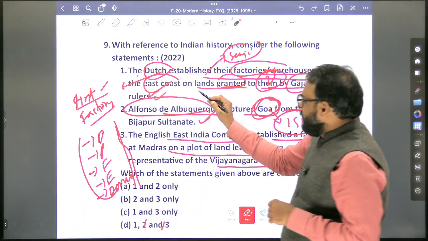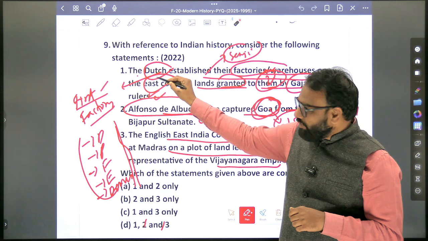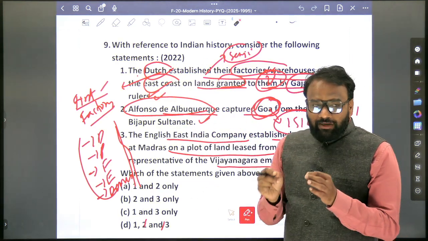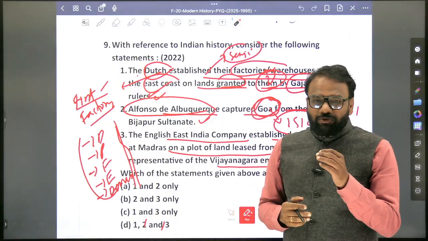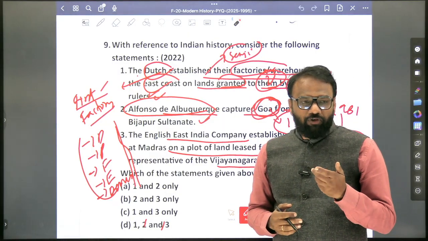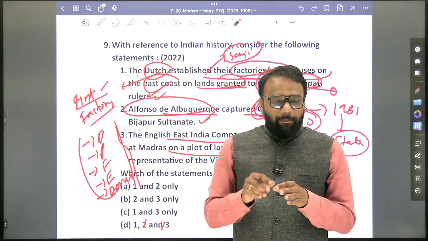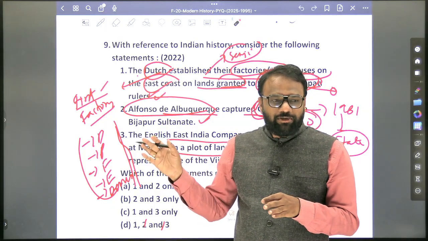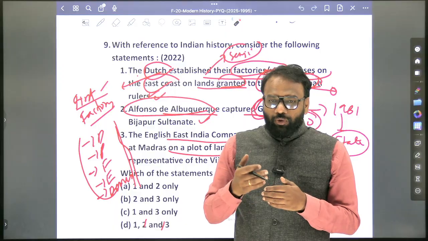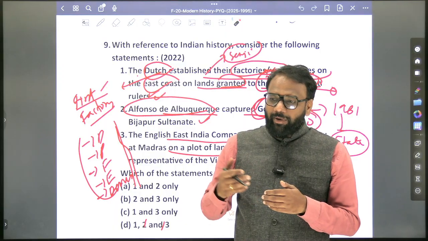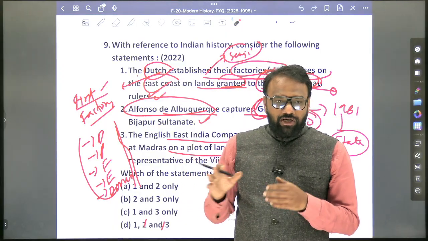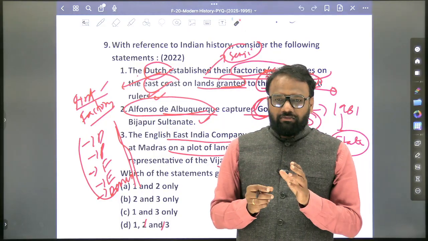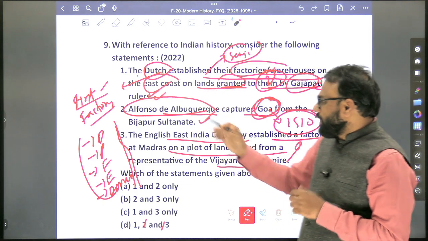So using this question as an option, we will focus on French, English, all of them. But when it comes to English, we'll focus more. When it comes to Britishers, we'll focus more. What is that more focus? Apart from the first, where did they establish on the East Coast? Where did they establish on the West Coast? Because when it comes to rule of Europeans, majorly India was ruled by Britishers. So among these various entities, we'll accord a higher priority to Britishers. These questions should help to build that content.